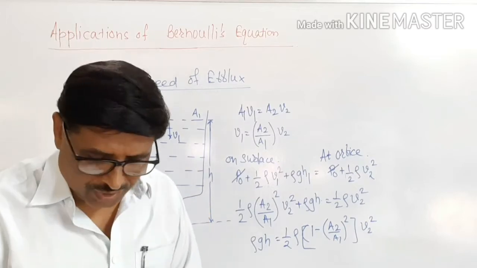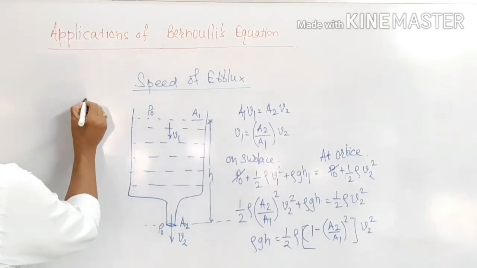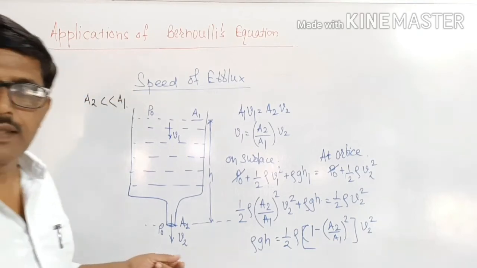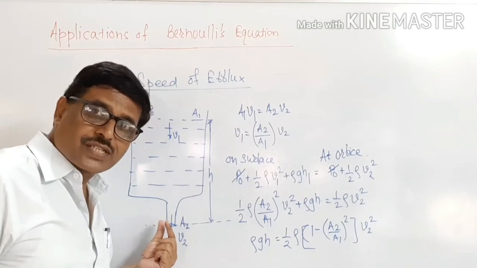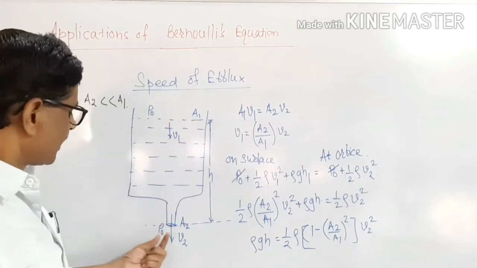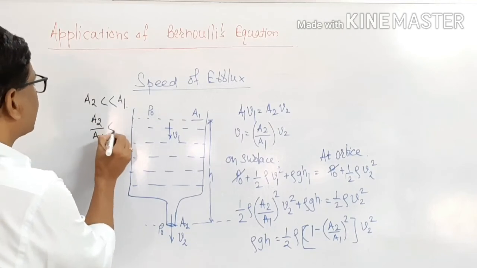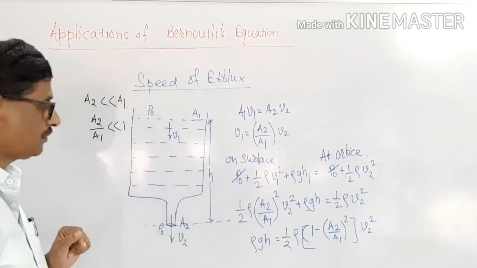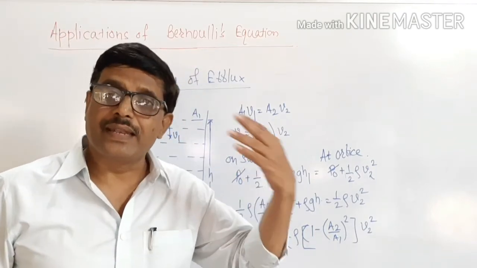Now, what is known to us is that A2 is too small as compared to A1. The orifice has very small diameter. Therefore, its cross-sectional area is very small as compared to the area of the tank. Therefore, A2 divided by A1 is very small. If the value is less than 1, then its square is too small and it can be neglected.